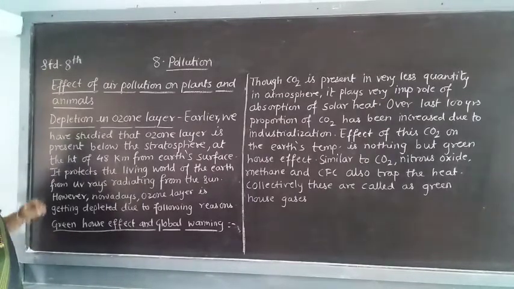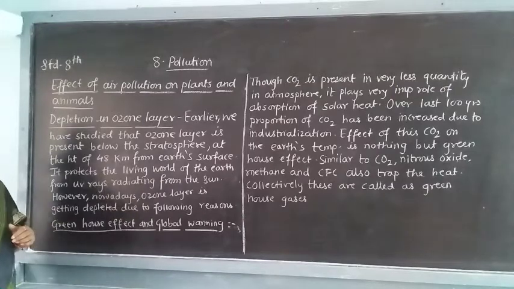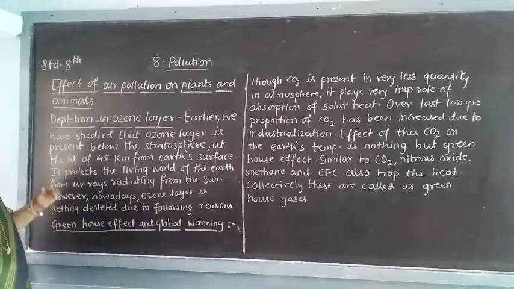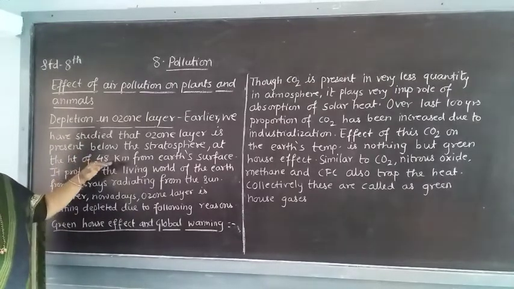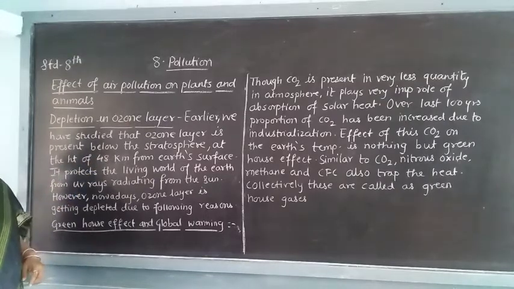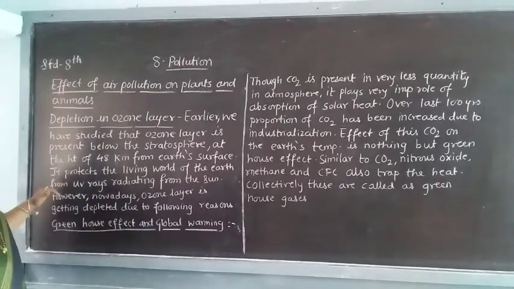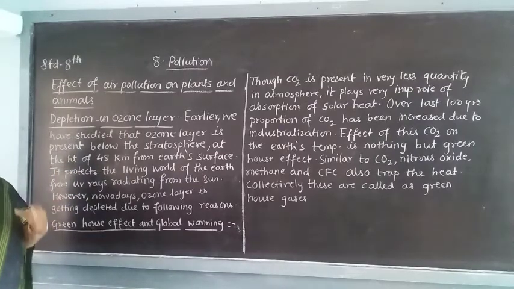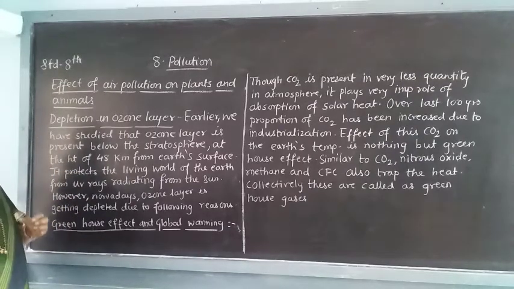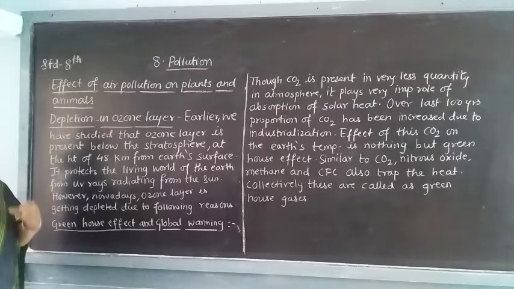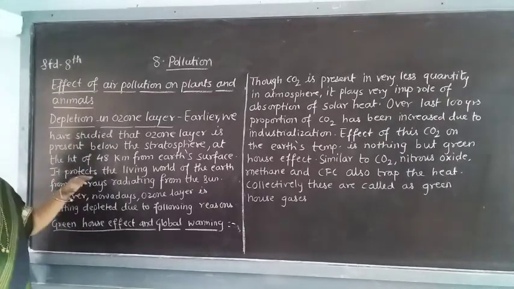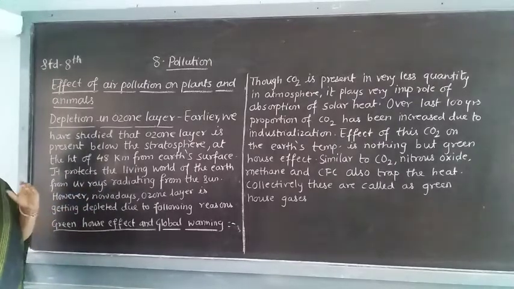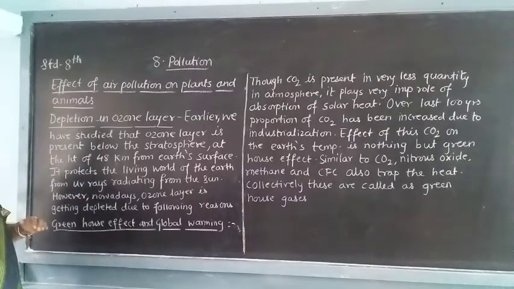The ozone layer is present in the stratosphere at a height of about 48 km from the Earth's surface. It protects the living world, or the Earth, from the UV rays that come from the sun.